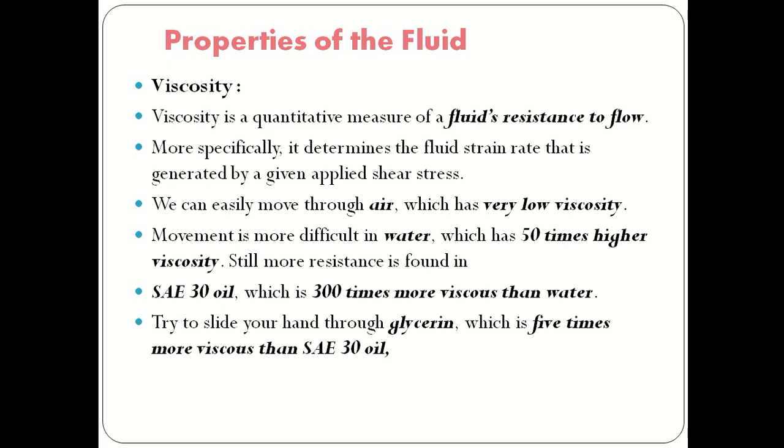We can easily move through the air, which has very low viscosity. If it is taking place in the atmosphere, we have air available, so we can easily move through it. But movement is more difficult in water.